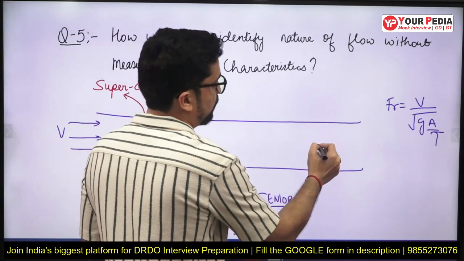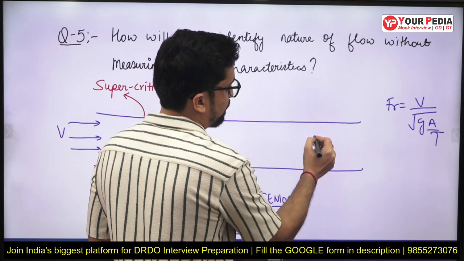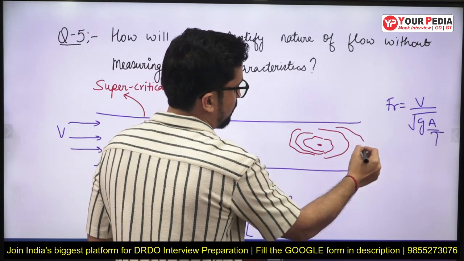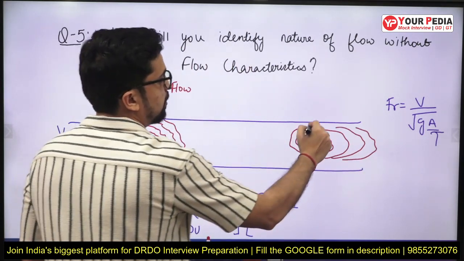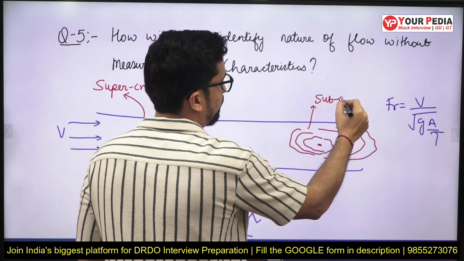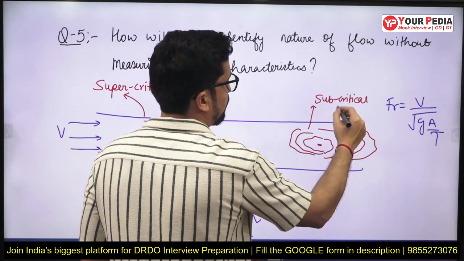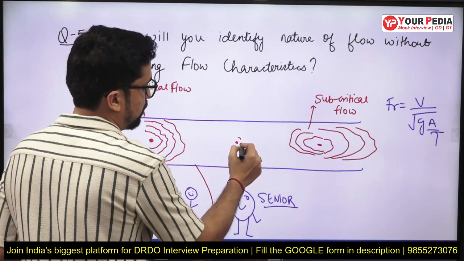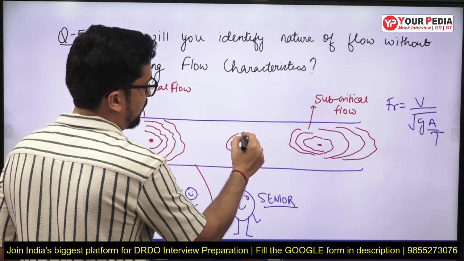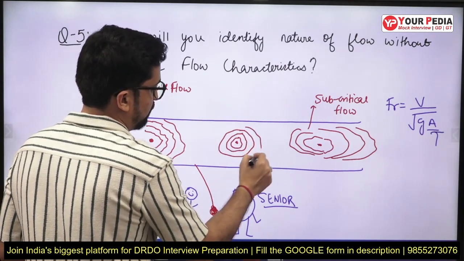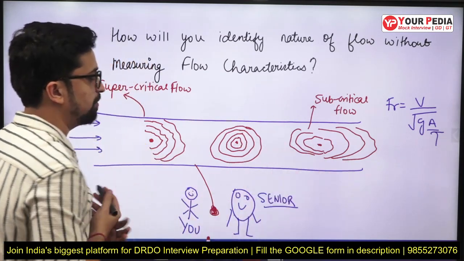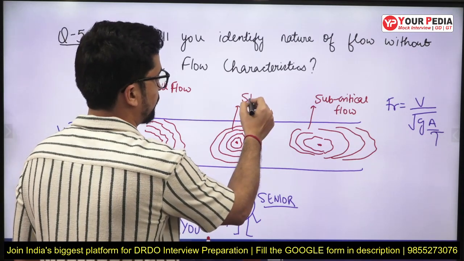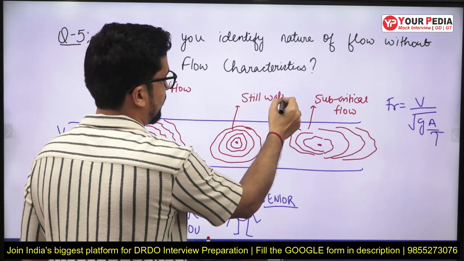and if these kind of ripples are forming, then it is subcritical flow, and if you throw a pebble and equal ripples are formed or moving at the upstream or downstream side of the channel, then this will be the still water. So water will be still in this case.